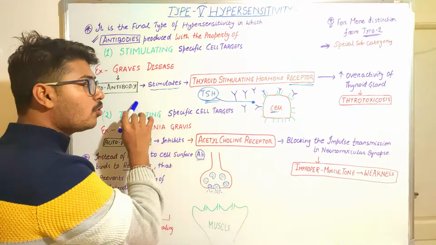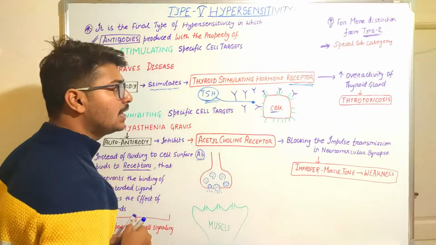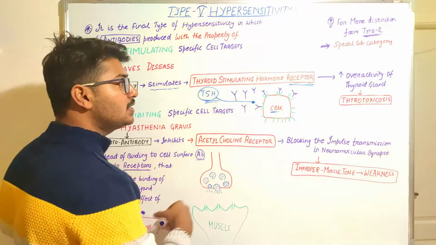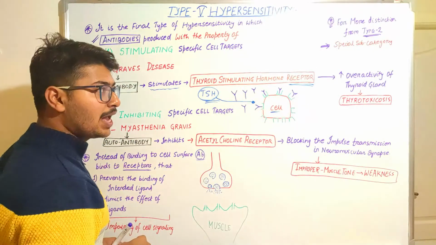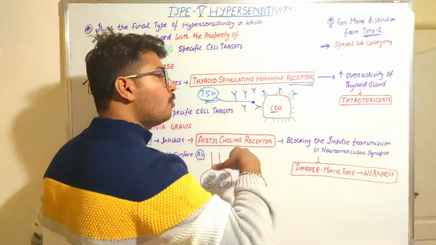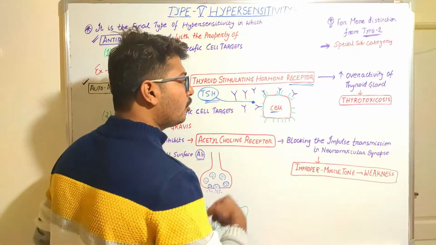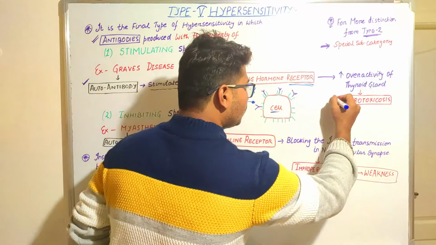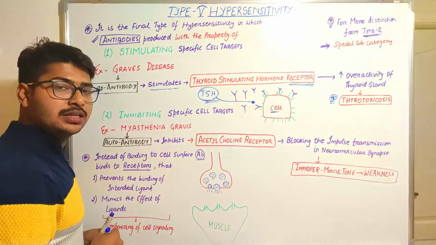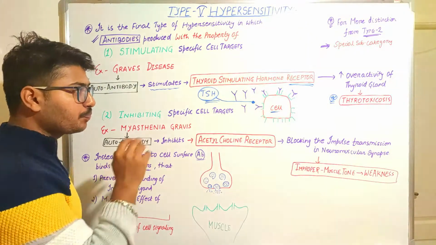If the autoantibodies are binding to the specific cell, then they will be stimulating the thyroid cells. It means it will stimulate the process of the thyroid, due to which there will be overactivity of the thyroid gland and overproduction of the thyroid hormones, and due to that the person is going to suffer from thyrotoxicosis.